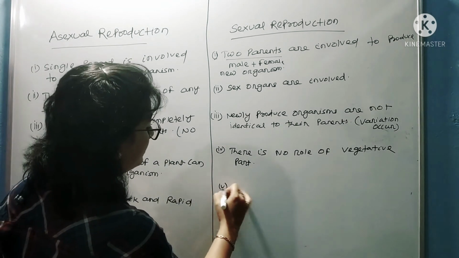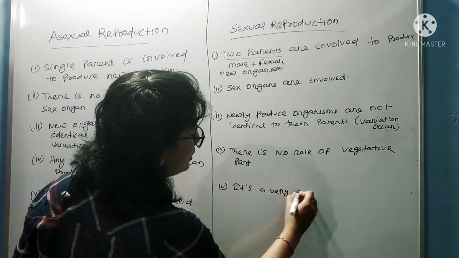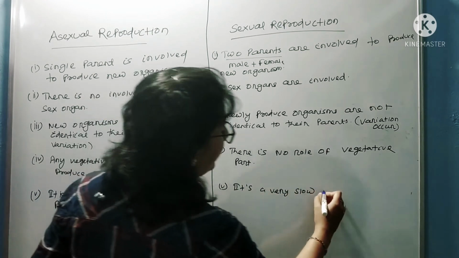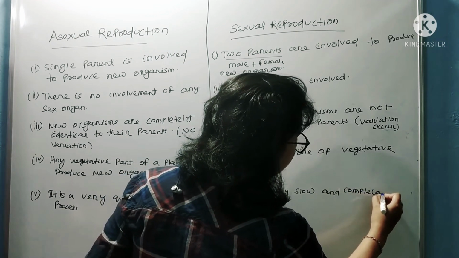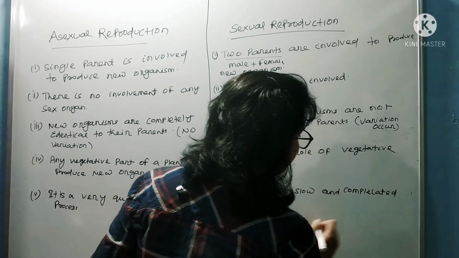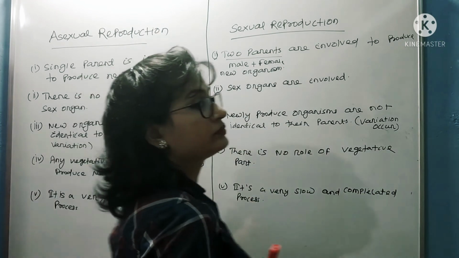And here you can write it's very slow and complicated process.